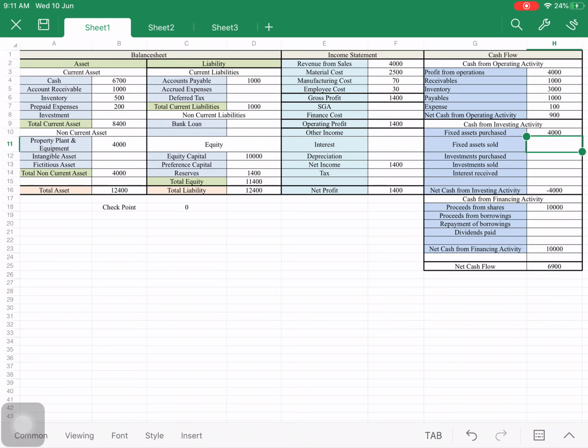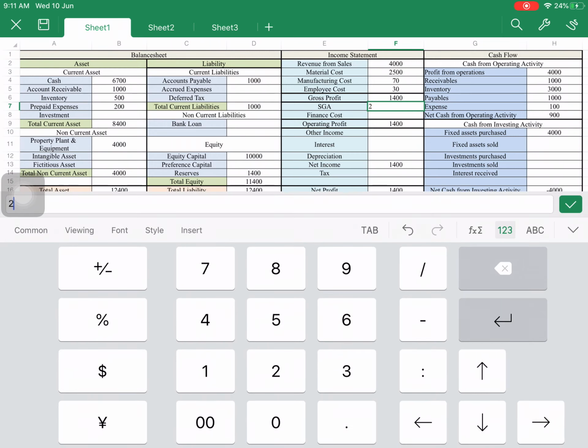But this 200 which I have paid as prepaid expenses, it is a cost to me, but that cost has not been incurred, so that cost is not shown in the income statement because it is paid, but for this year it is 200 rupees, so I will show it here as SG&A 200 rupees.